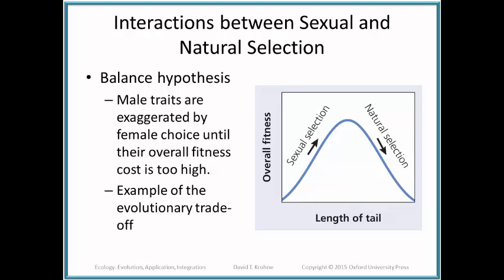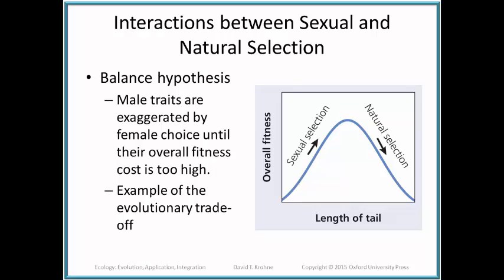One aspect of this is the concept of the balance hypothesis. The balance hypothesis basically states that male traits are exaggerated by female choice until their overall fitness cost is too high. This is an example of an evolutionary trade-off. As you can see on the graph here, we're thinking of, for instance, a bird in which the female selects based on the length of tail feathers. Now, I have more to say about this in class, but just use that as an example.